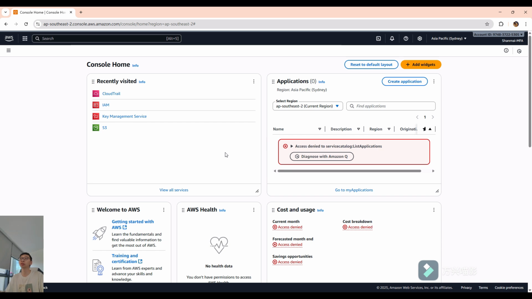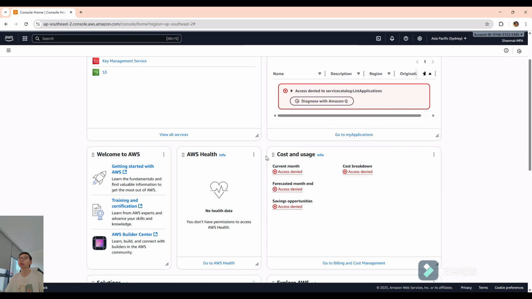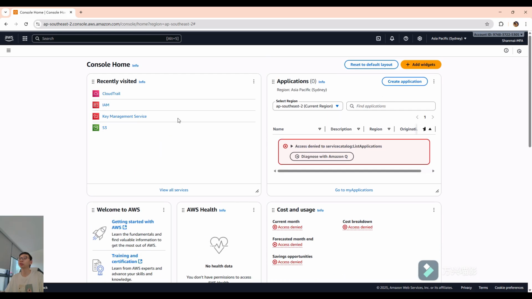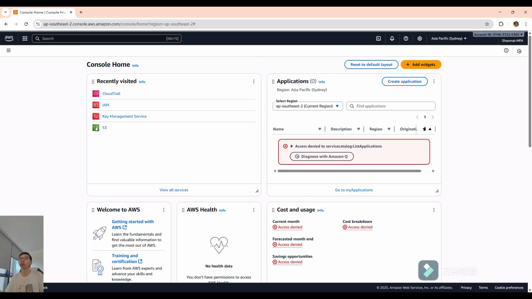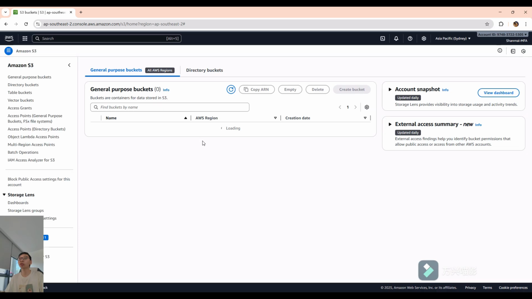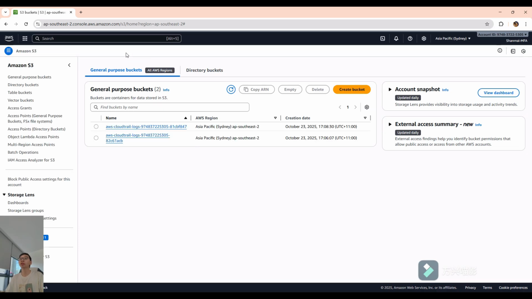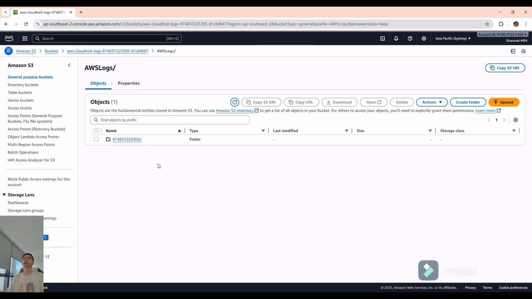One is using Google Chrome, another two are using your phone or an access key. Okay, you see, we still get access because I gave the least privilege. Let's go to the S3 bucket. Okay, let's see. You see, the user with MFA can read the bucket. And let's go inside. Yeah, you see, we can read. Okay, what's next?